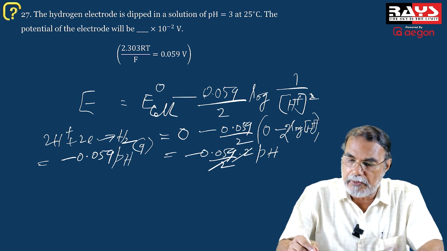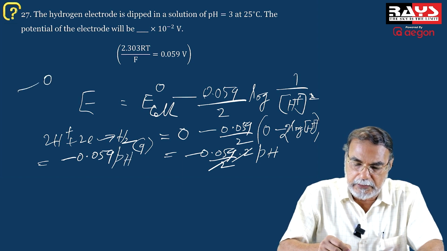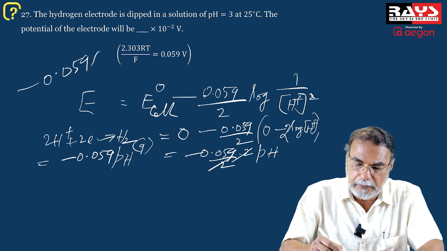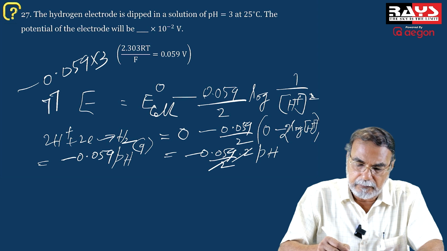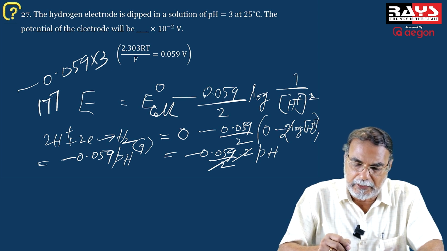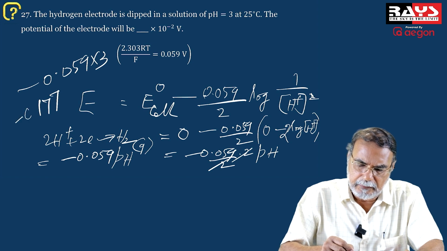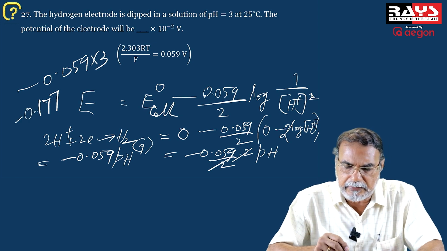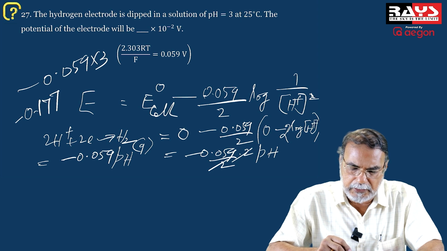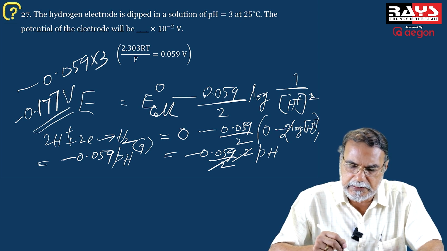And the pH is given, it is 3. So it is minus 0.059 into 3. The value that you get is minus 0.177, minus 0.177 volt will be the result.